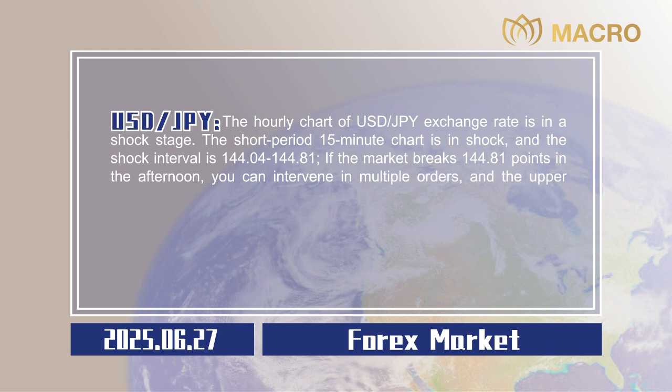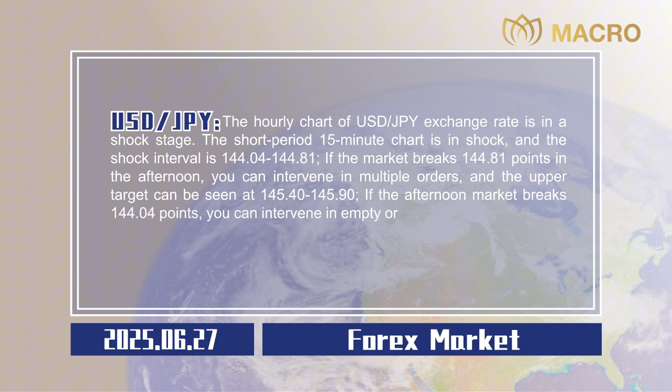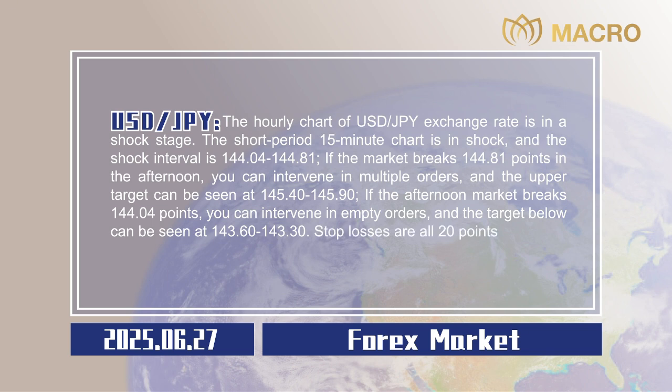upper target can be seen at 145.40 to 145.90. If the afternoon market breaks 144.04 points, you can intervene in empty orders, and the target below can be seen at 143.60 to 143.30. Stop losses are all 20 points, 0.20.